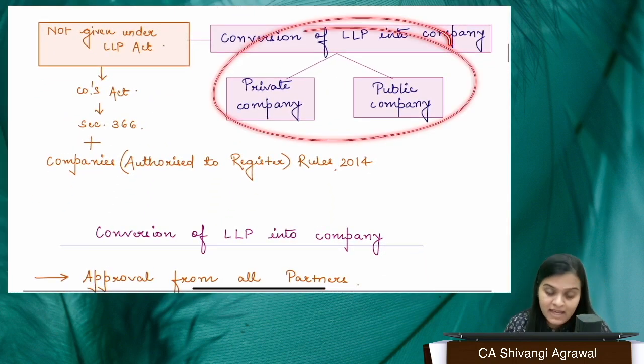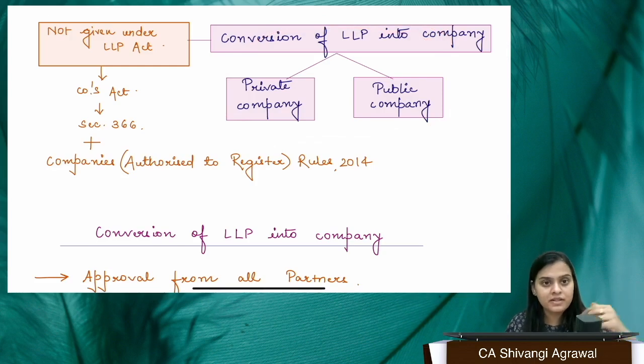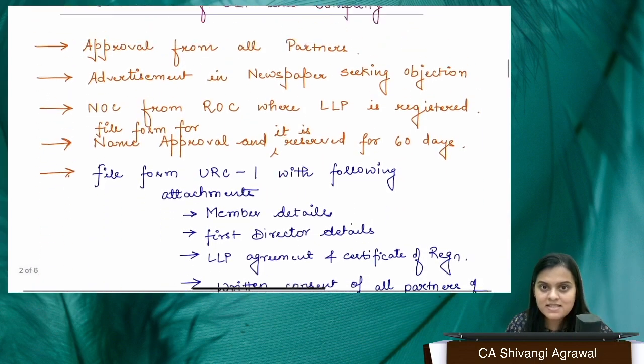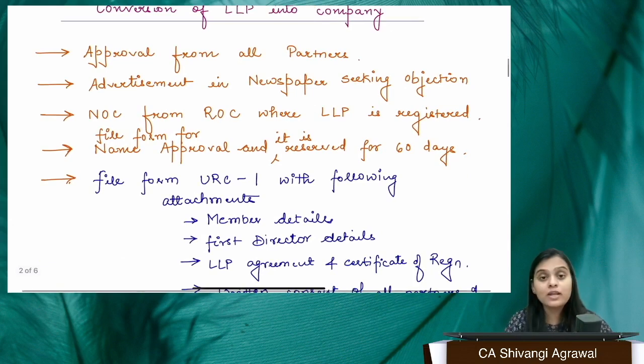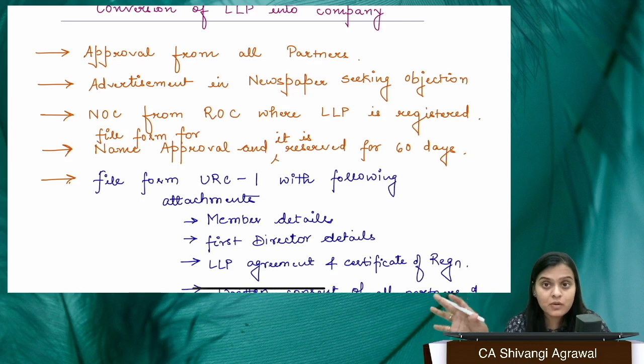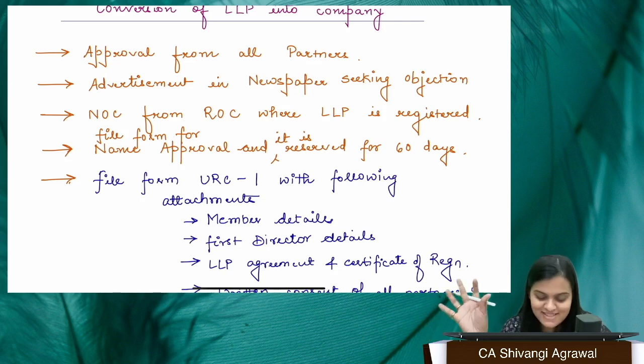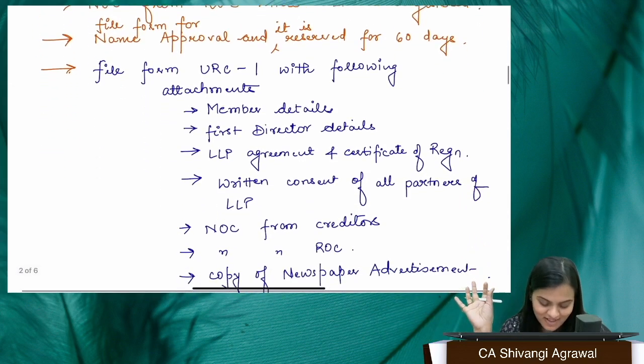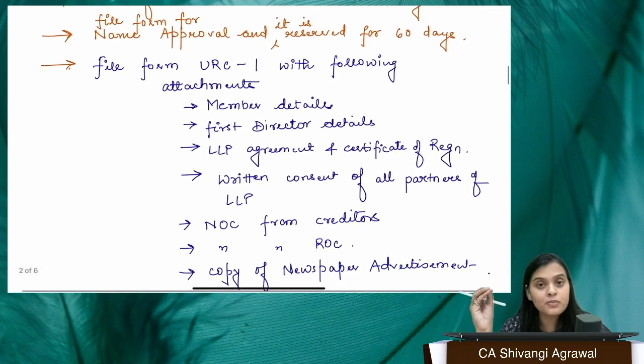Although, prima facie, conversion of an LLP may happen into a private company or into a public company, and these are broadly the steps of conversion. You need to have approval from all the members. You need to give an advertisement in a newspaper seeking objections. You have to obtain NOC from the ROC where your LLP is registered. Thereafter, you file the form for name approval. Your name gets reserved, ideally for 3 months, or let's not get into that part. Thereafter, you have to file the form URC1.